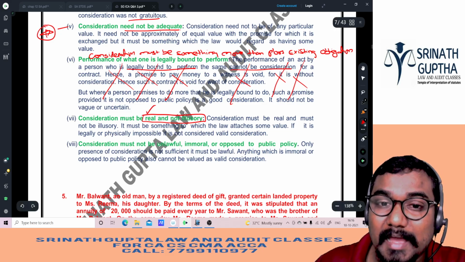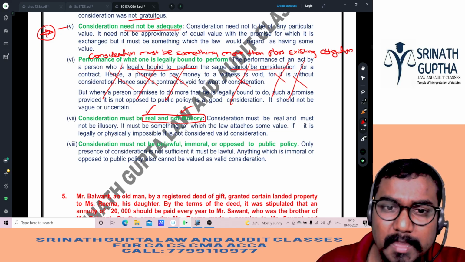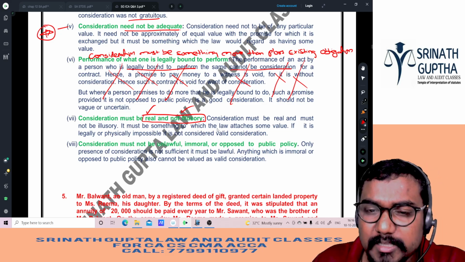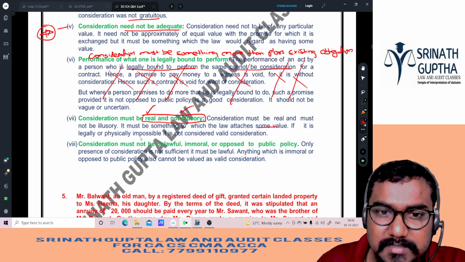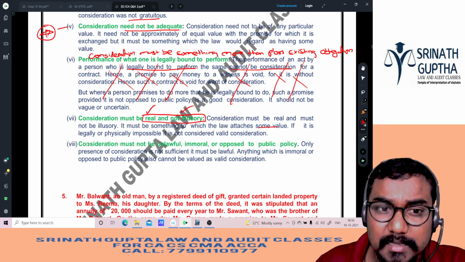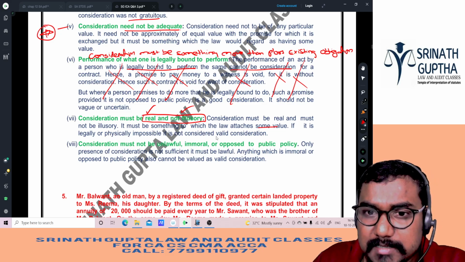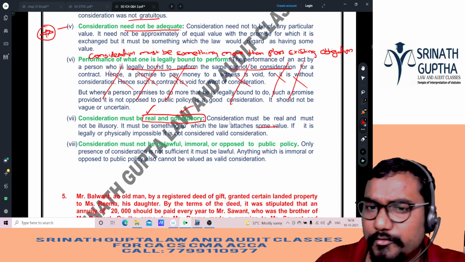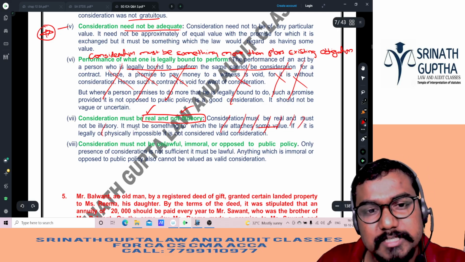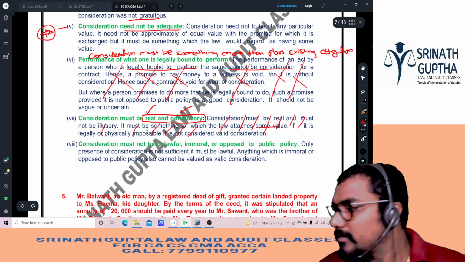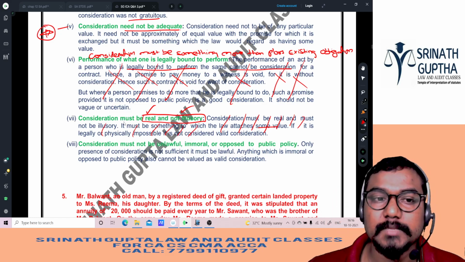Consideration must be real and not illusionary. It must be something to which the law attaches some value. It is legally and physically possible. If it is legally or physically impossible, it is not considered valid consideration. Simply, you can write like this: consideration must be something which is possible to perform.